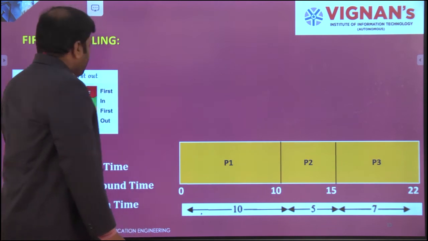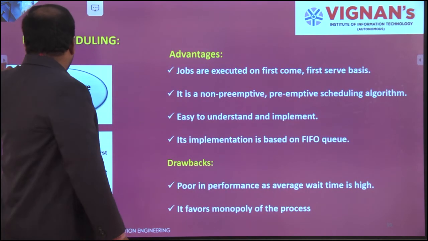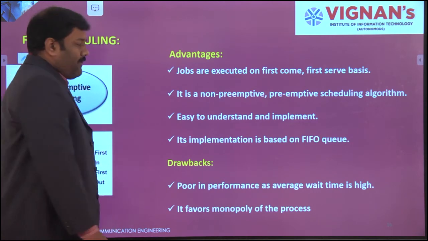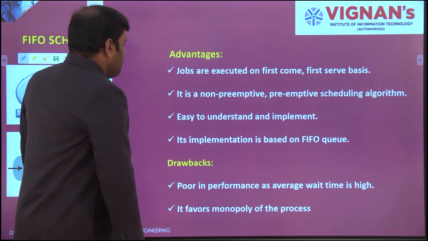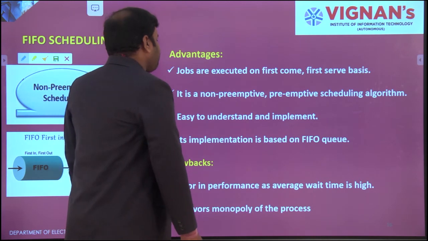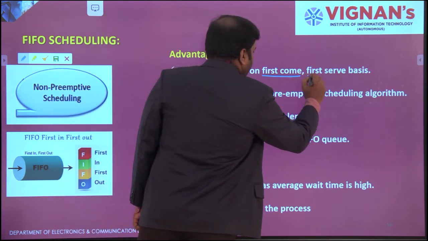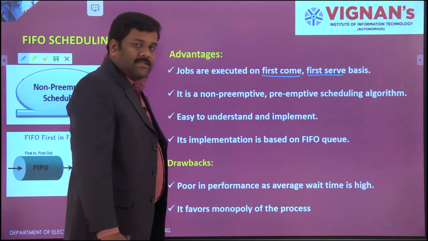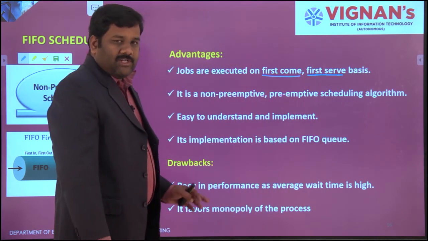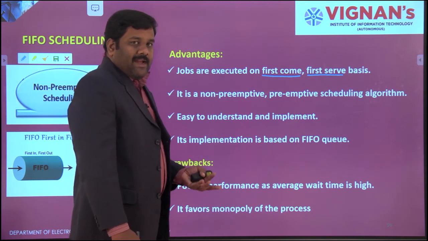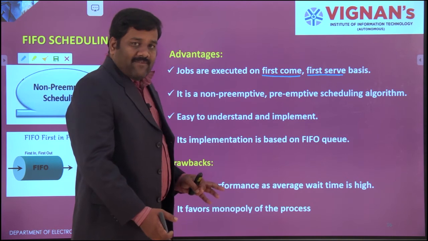Okay? And here you have the advantages of FIFO scheduling, FCFS, first in, first out scheduling. The first advantage is that it will always operate based on first come, first serve. It doesn't wait to check who has the highest priority or how many total processes are available.